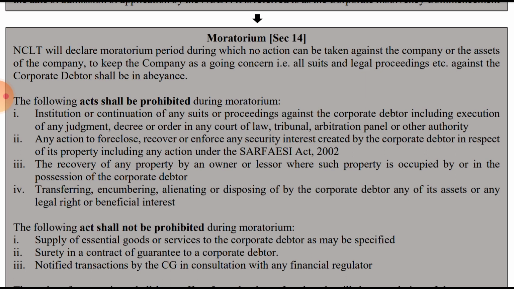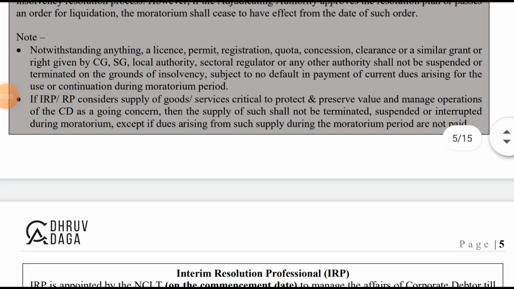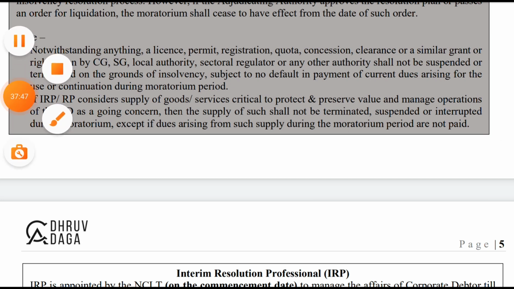Any action to foreclose, recover or enforce any security interest created by the corporate debtor in respect of its property, subject to no default in the payment of any current dues arising.